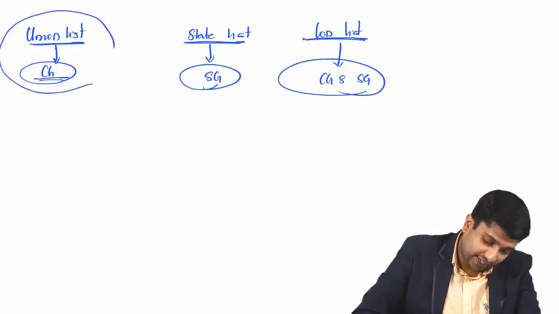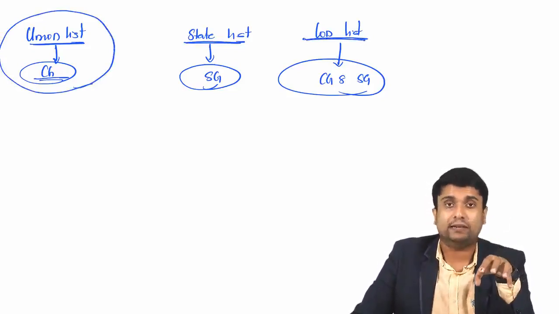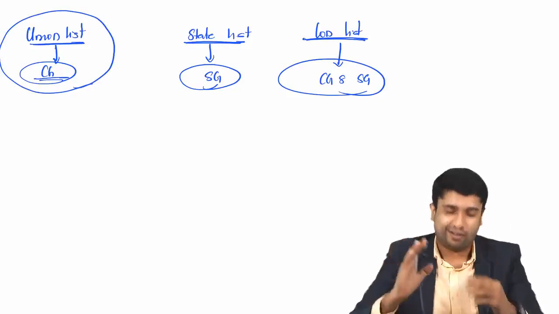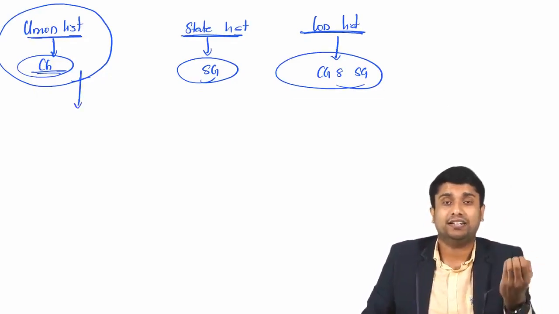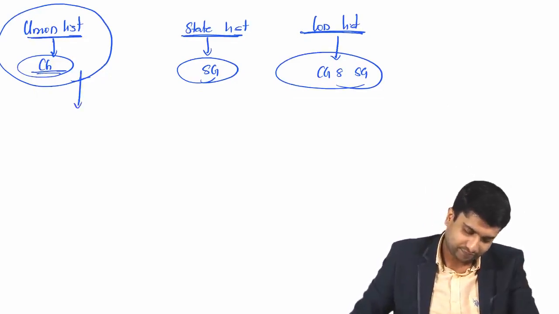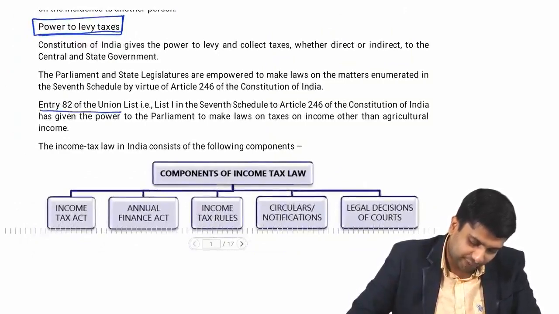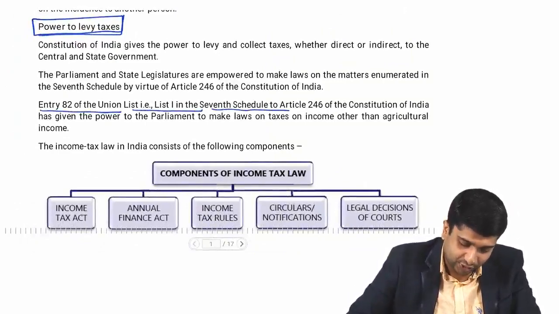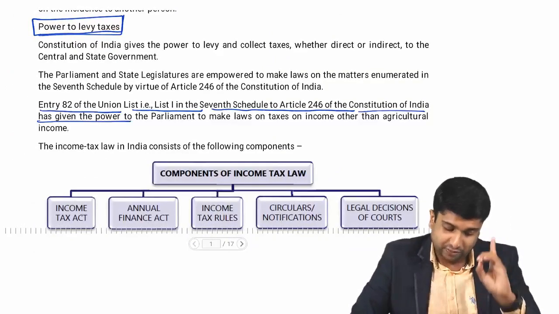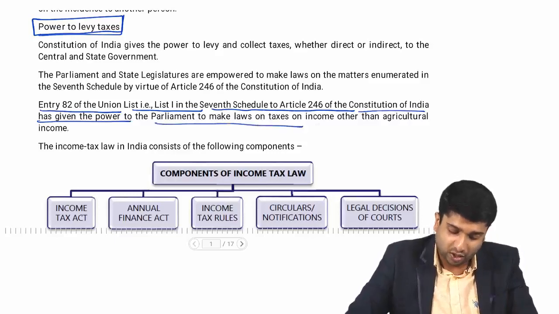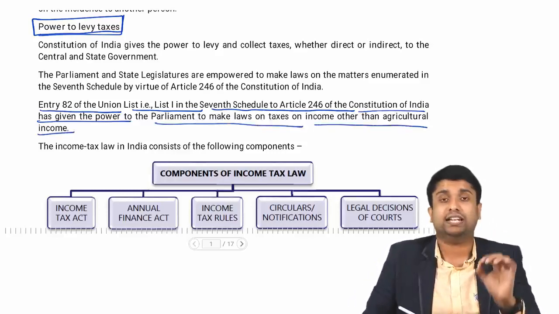So as per Union List, the central government has made income tax laws. So it is as per the Union List, our government is collecting taxes on income. That's what we can say. Entry 82 of Union List, that is List 1 in the 7th Schedule to Article 246 of the Constitution of India, has given power to the Parliament to make laws on taxes on income other than agricultural income.